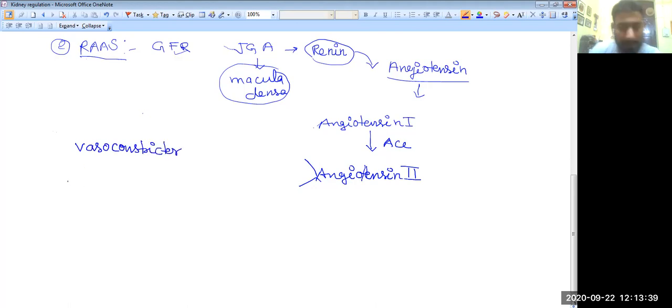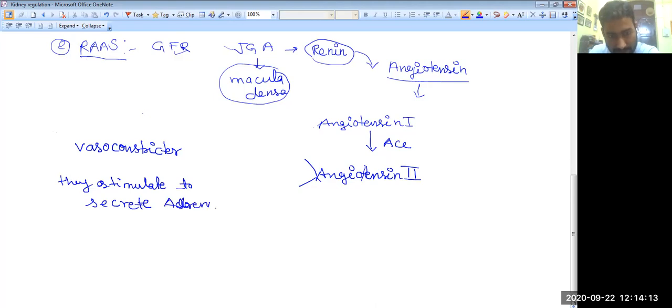The second is a very important role. It gives the signal for secretion of aldosterone. It stimulates or triggers the secretion of aldosterone. And where is aldosterone secreted from? Aldosterone is secreted from the adrenal cortex.